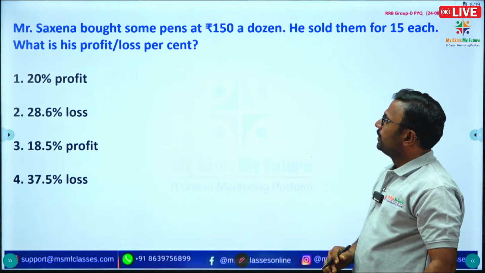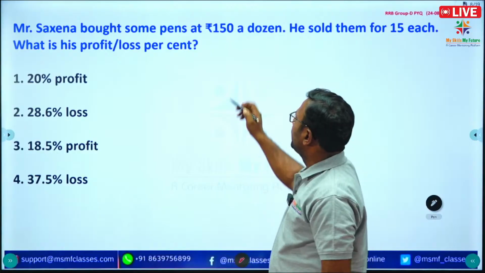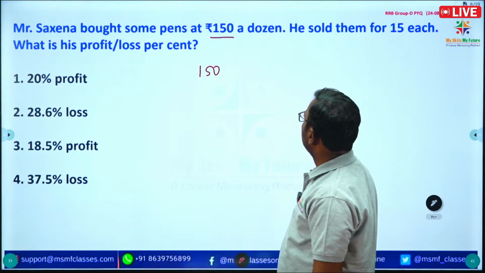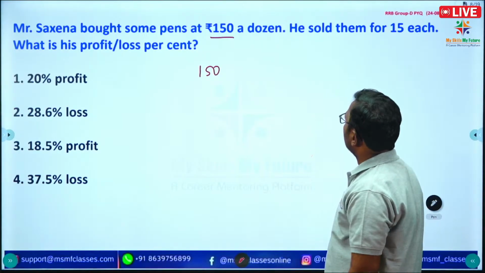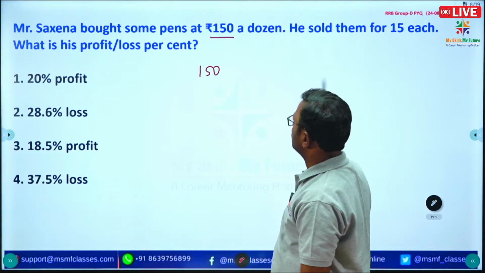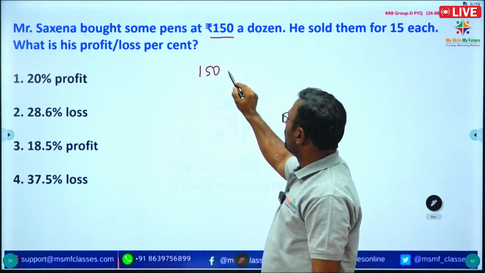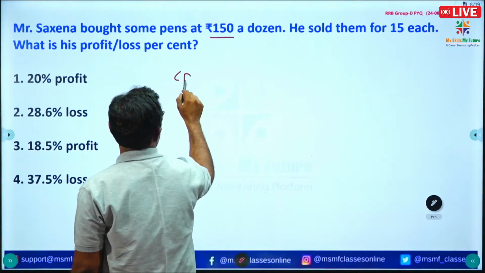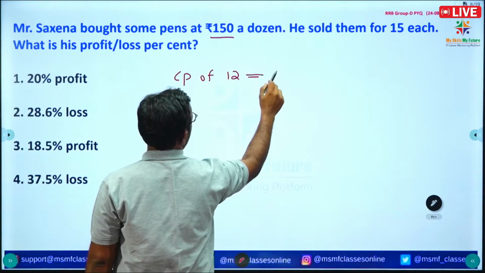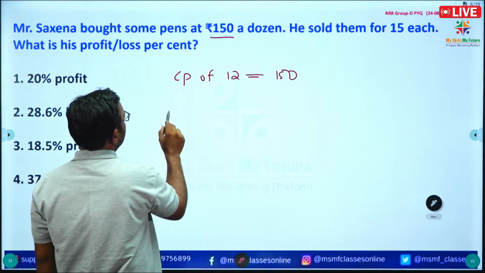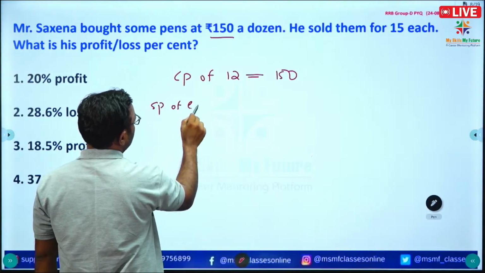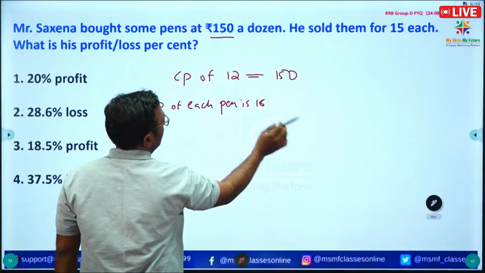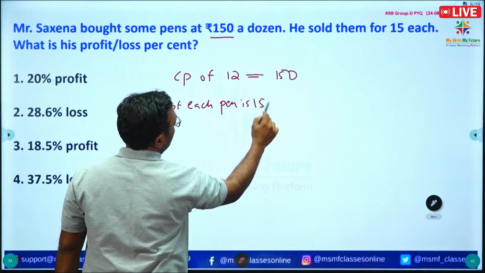So see here, Mr. Saxena bought some pens at 150 a dozen. He sold them for 15 each. Okay, what is the profit? So he bought 12 pens, dozen means 12 pens. Okay, cost price of 12 pens is equal to 150 and selling price of each pen is 15.